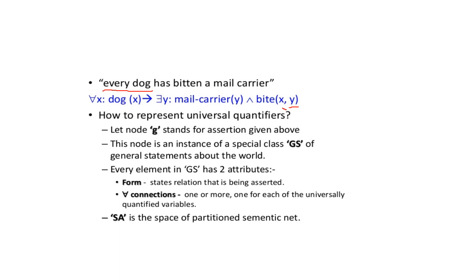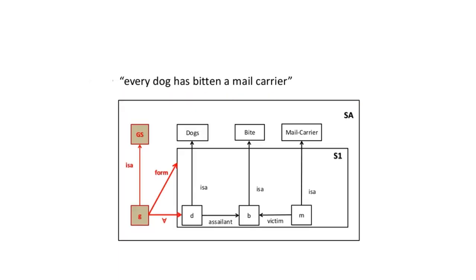How do we represent universal quantifiers? For that, we consider a general class GS, and G is an instance to represent the statement. GS has two attributes, form and for all. SA is a space of the partitioned network. You don't need to worry now. I will explain using an example. Every dog has bitten a mail carrier.